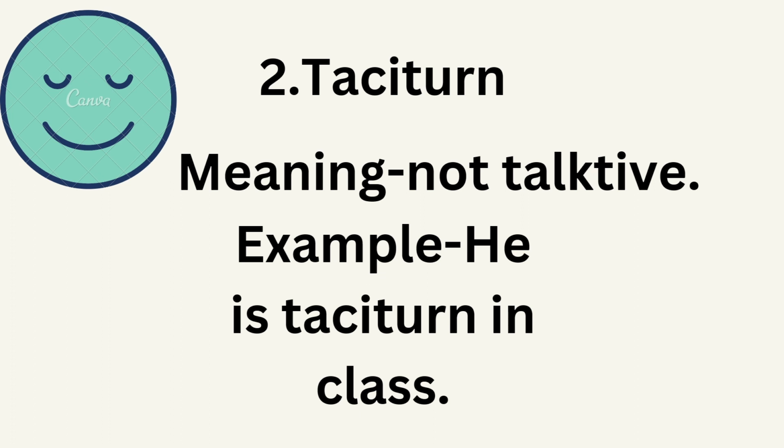Next word is taciturn. What is the meaning of taciturn? Meaning of taciturn is not talkative. A person who is not talkative much. For example, he is taciturn in class.